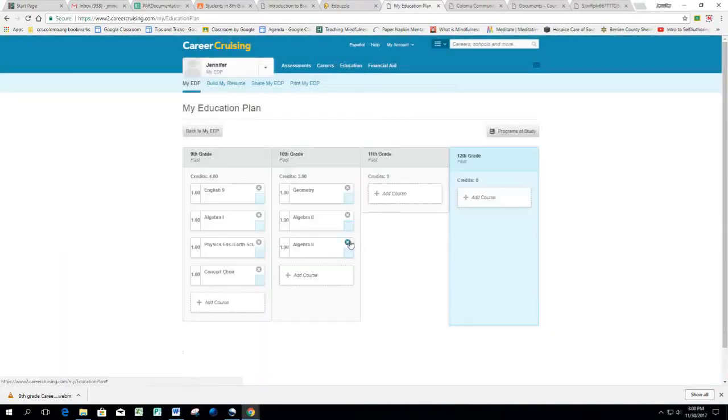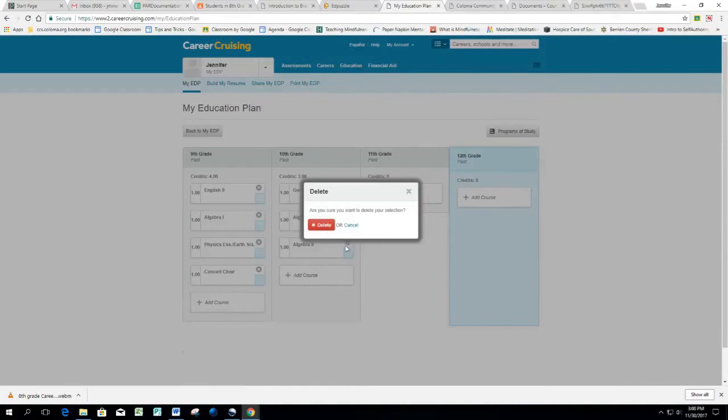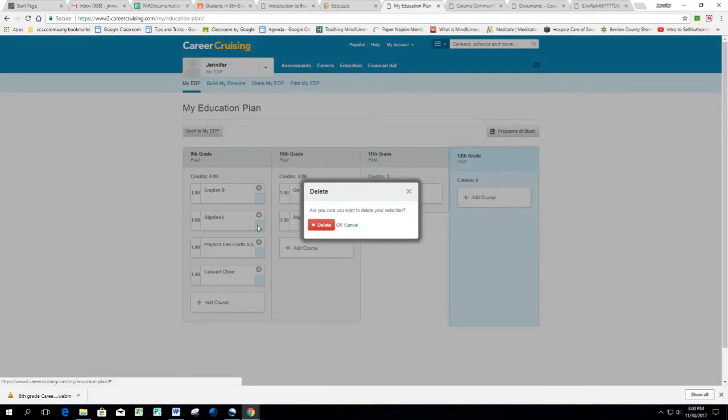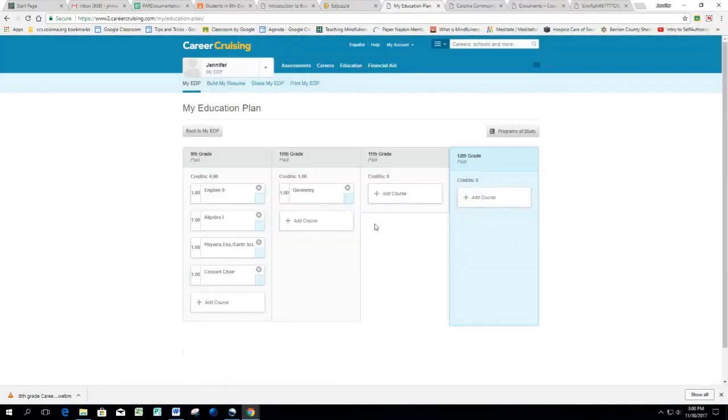So in your sophomore year, you're either going to take Algebra 2 or geometry for your math credit. Okay, so we're going to take out Algebra 2 so it doesn't seem confusing. And then again, you need to have 6 total credits up here to be able to have completed your 4-year plan. Okay, we're going to add 1 course in for your 11th grade class as well, so you have some idea of how that works.